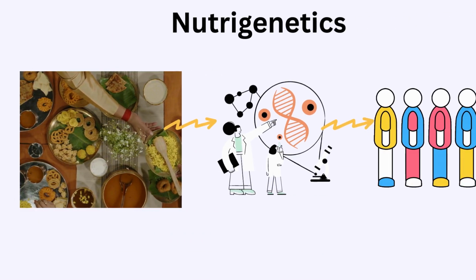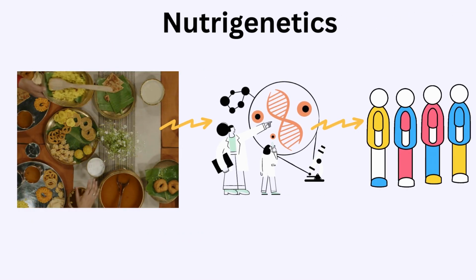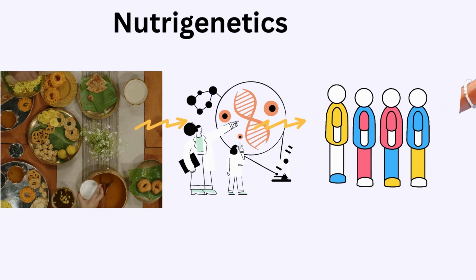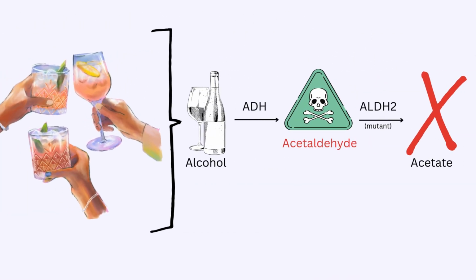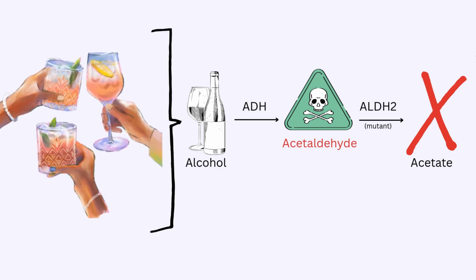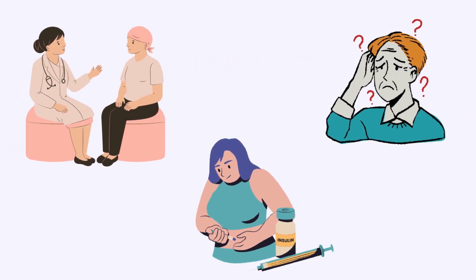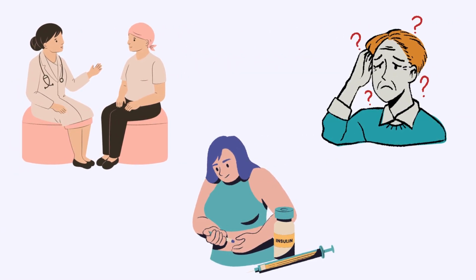Nutrigenetics is the study of how our diet can affect how our genes behave by creating genetic variation. ALDH2 deficiency is a genetic variation that causes buildup of acetaldehyde when consuming alcohol, which is linked to an increased risk of cancer, diabetes, and neurodegenerative diseases.